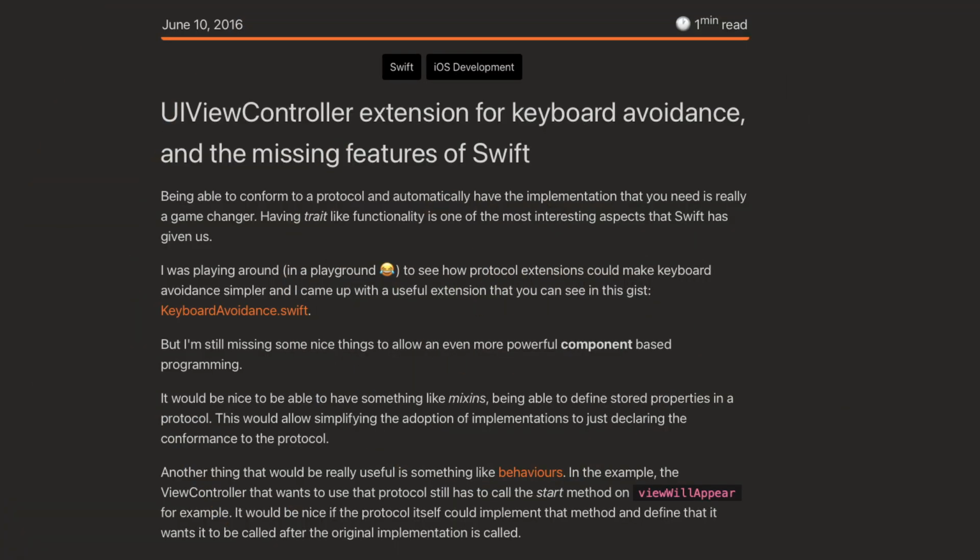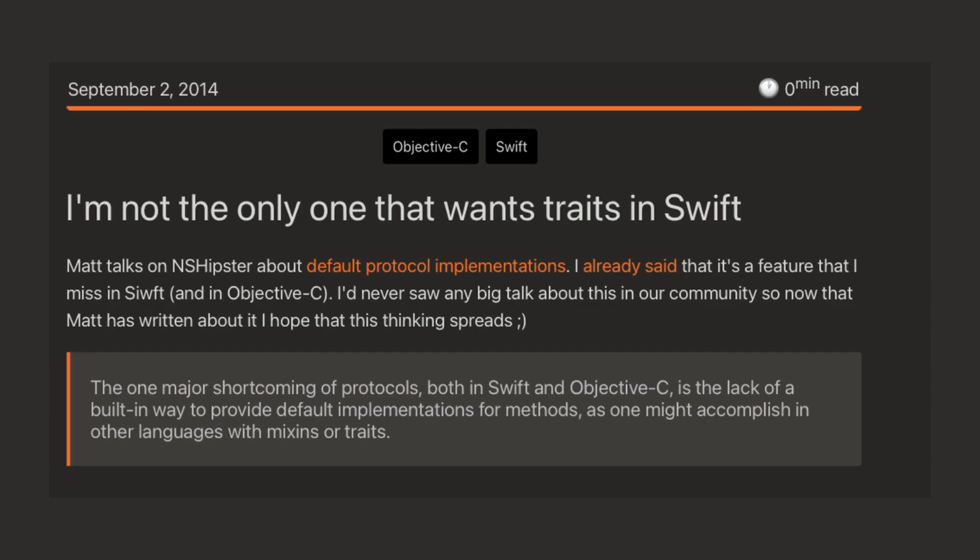So today I'm here to talk about a usage of this macro system for something that I wrote many years ago. I used a specific problem, very common in UIKit back in the day, which was about avoiding the keyboard. I used that example to talk about the capabilities of the language in terms of protocols.